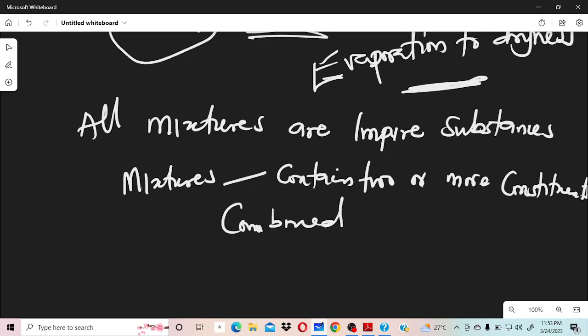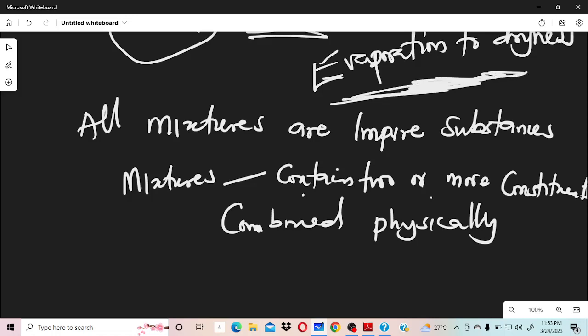You see that now? So if something is combined physically, it can be separated by physical means. Like salt and water, I combine them physically so I can separate them by physical means. And one of the ways to separate is this evaporation to dryness.